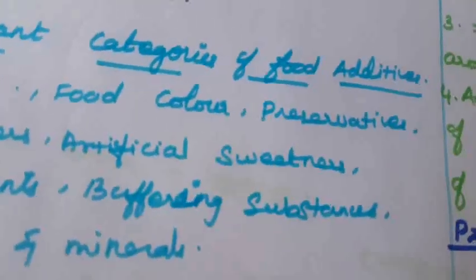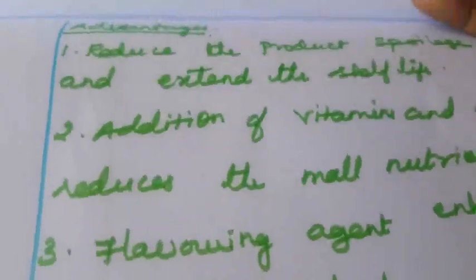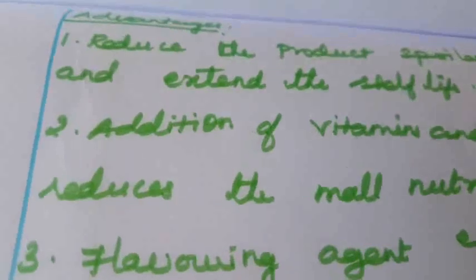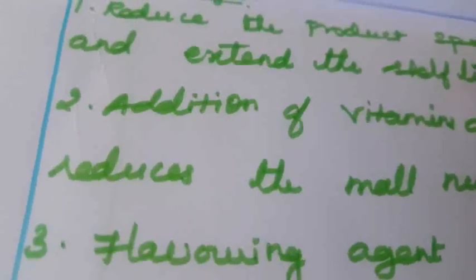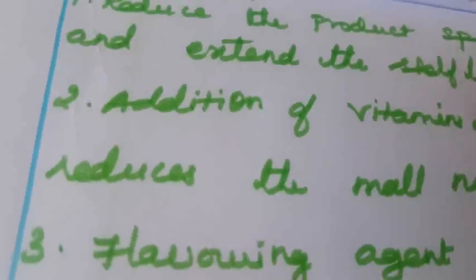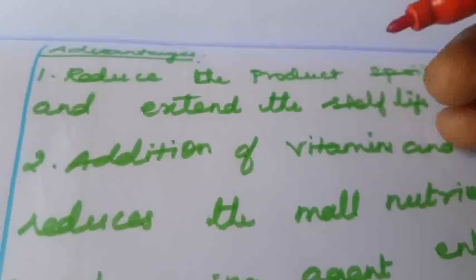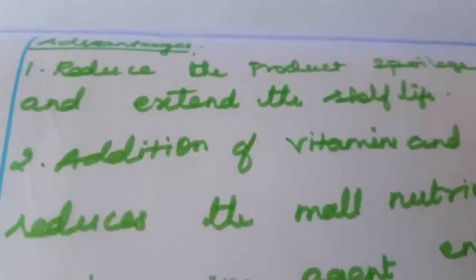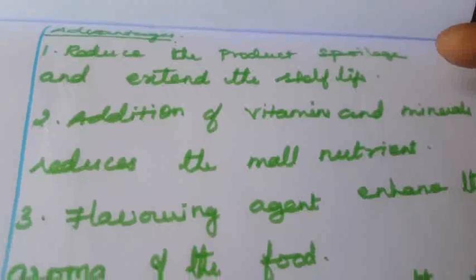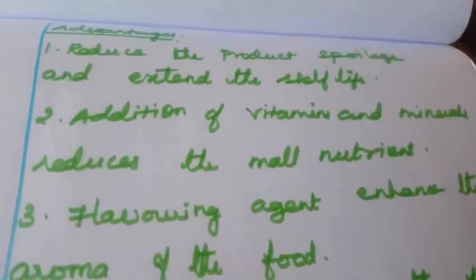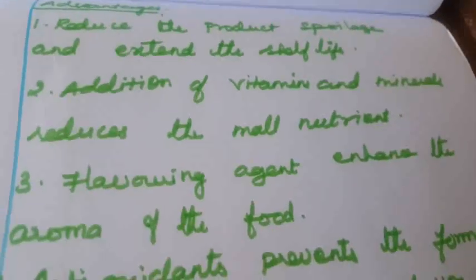What are the advantages of food additives? What are the main advantages? They reduce product spoilage and extend the shelf life. That is the usage of food additives. By adding a preservative, the shelf life is extended. Another advantage is the addition of vitamins and minerals, which improves nutrition and reduces malnutrition.